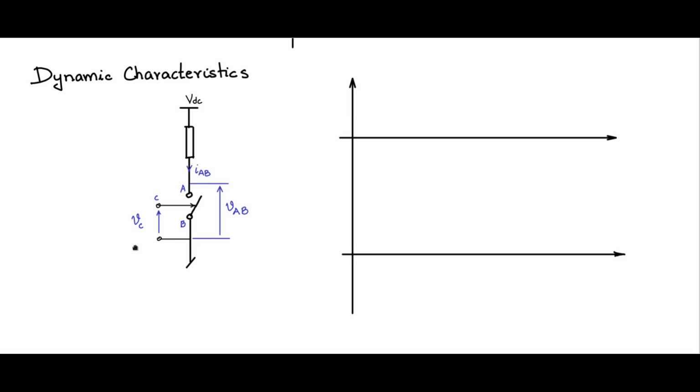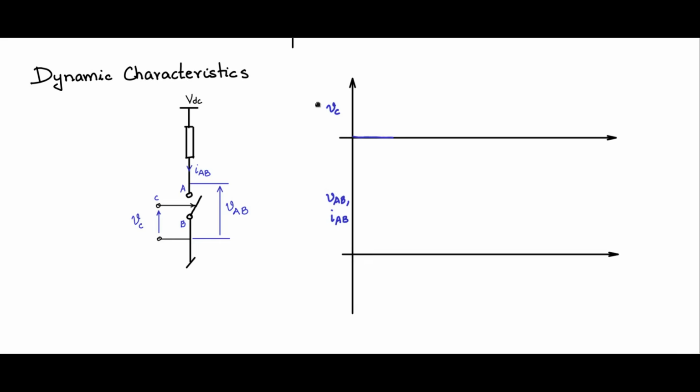First, we need to have an idea of when we are going to switch this switch on and off. That on and off information is coming from the signal VC, the control voltage. So let us draw the control voltage VC here. And here we would like to see how the voltage across the switch VAB and the current through the switch IAB behave. So this will be the place where we will plot VAB and IAB.